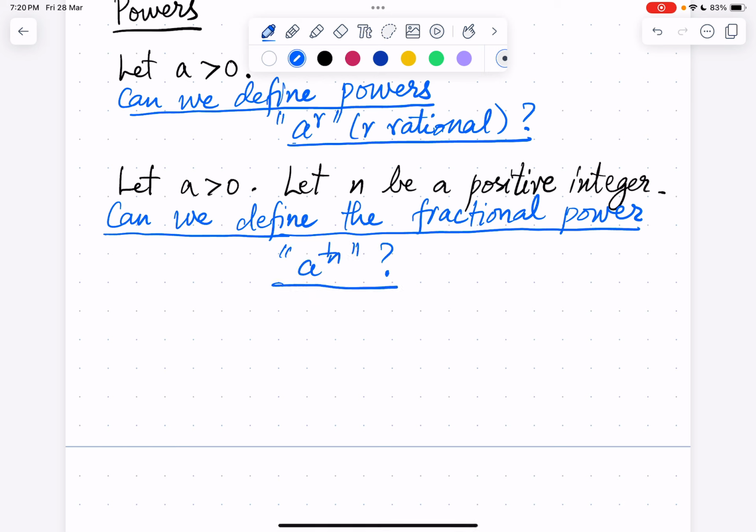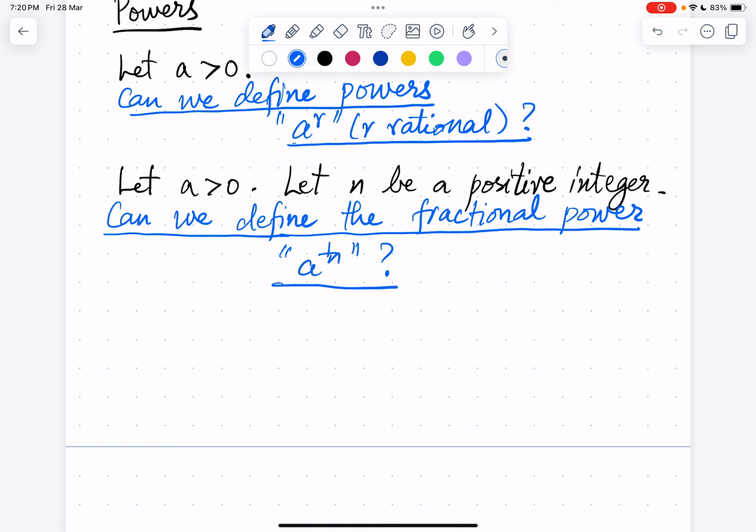So there's this theorem that if a is a positive real and n is a positive integer, there does exist a unique positive real box such that box power n is a, that is, there does exist a power 1 by n. This is a theorem, we will not prove it, so I'll just mention what the proof entails. The proof is later.